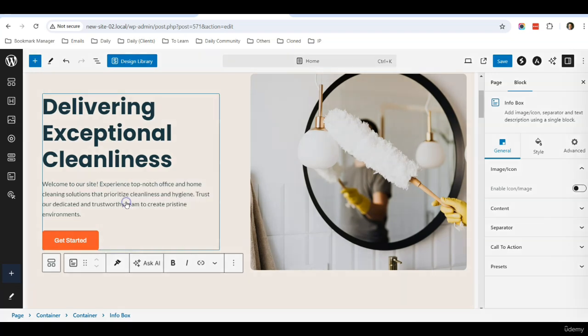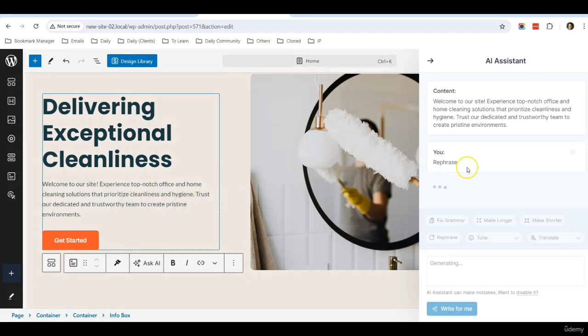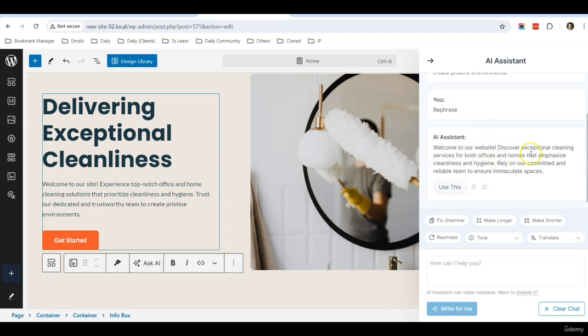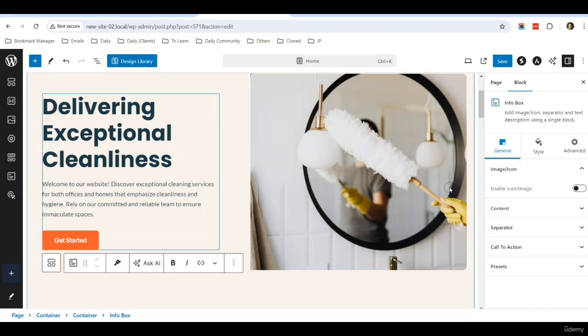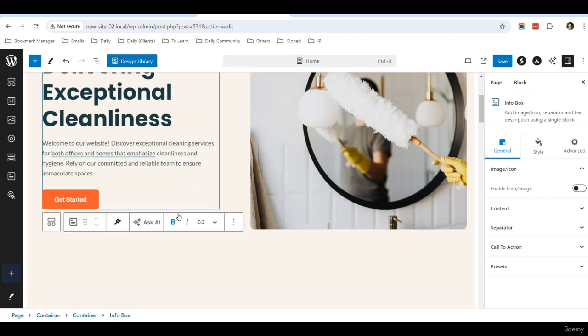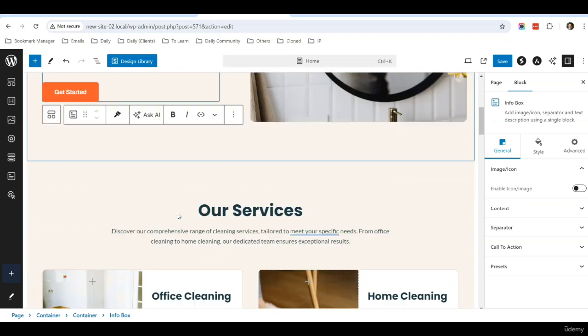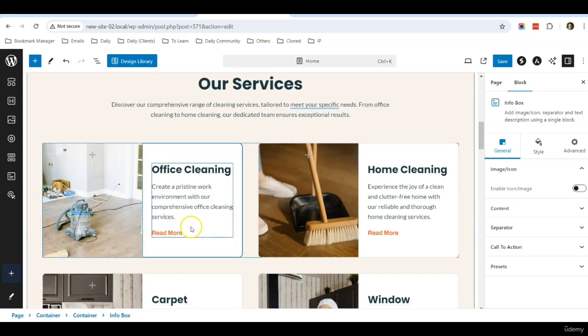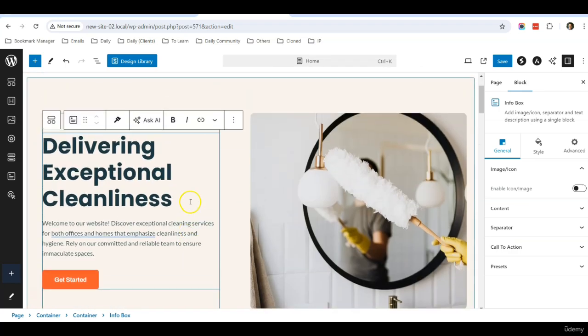So let us just click rephrase and from this text it will change to this one. After I read this one, let's say I quite like this description, I can just click use this and it will replace using the AI recommendation. So that's a powerful feature that you can use in case you need some ideas for the description.